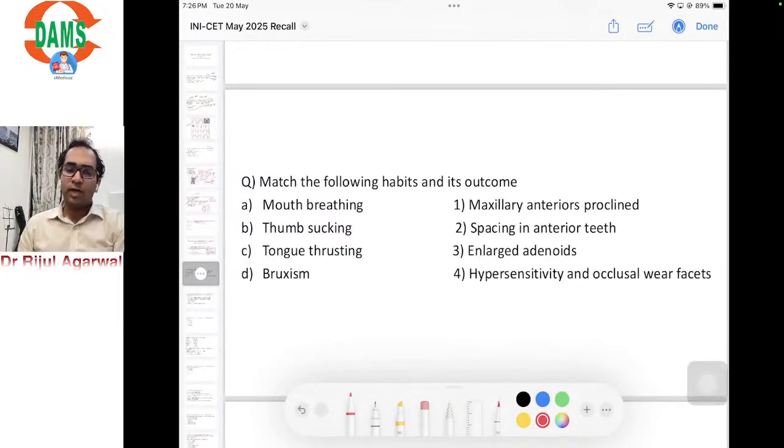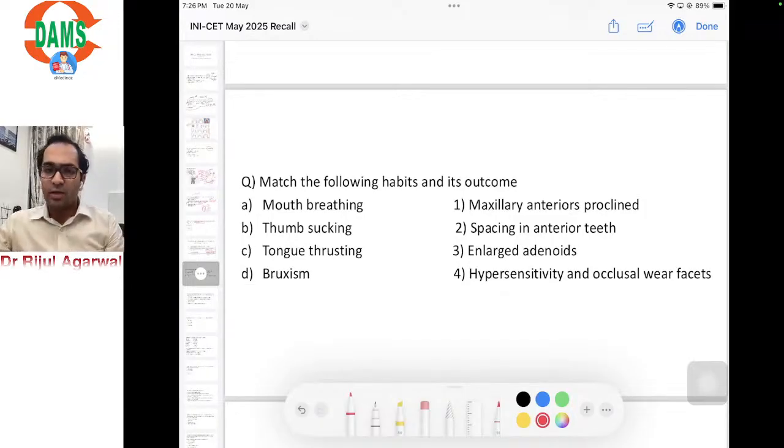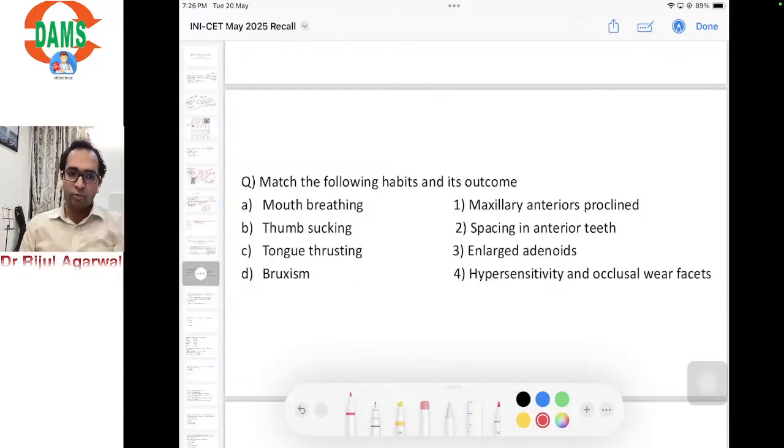Another question, match the following. I haven't kept the options here. Okay, the ABCD options with various permutations and combinations could be formed very easily. My aim, as I have told you, is not to point out who is right, who is wrong, but to make you understand the concept. So match the following habits with their outcomes. A very easy question: mouth breathing, thumb sucking, tongue thrusting, bruxism. And on the right side they were anterior teeth proclined, spacing in the anterior teeth, large adenoids, and hypersensitivity and occlusal wear facets.